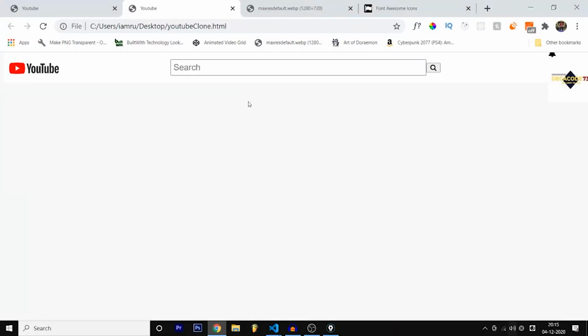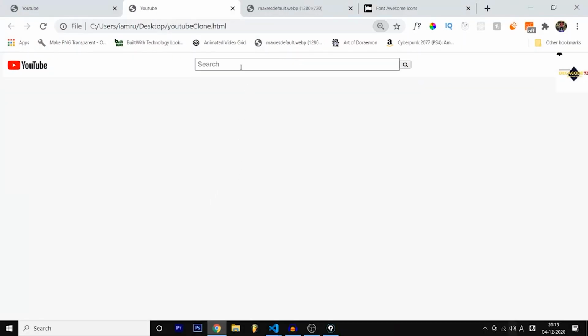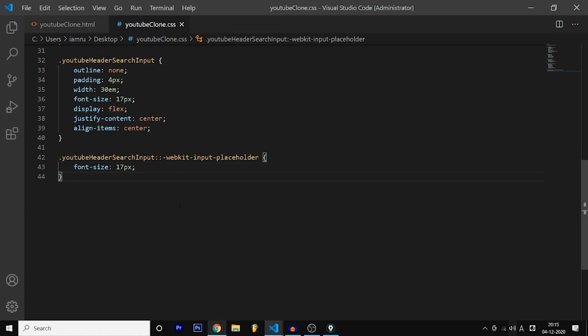Doesn't that look good? It looks good to me. You can type anything in it. So it is good. And after that, let's style the icon.